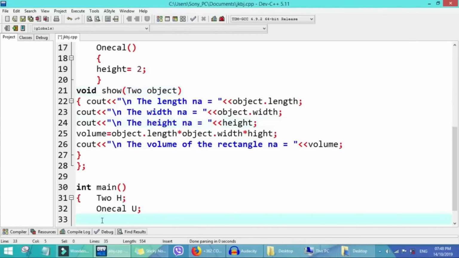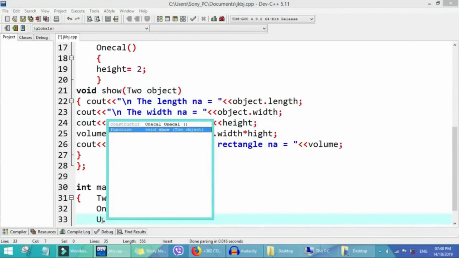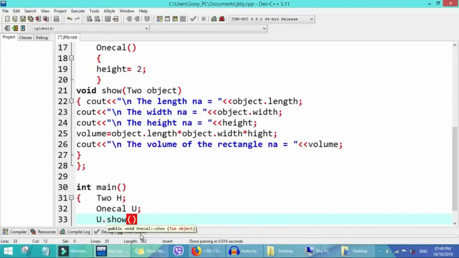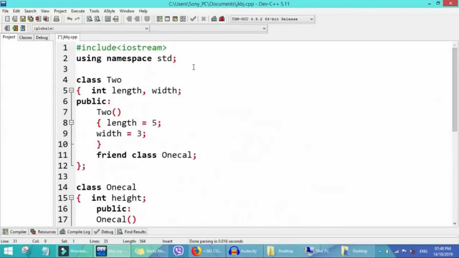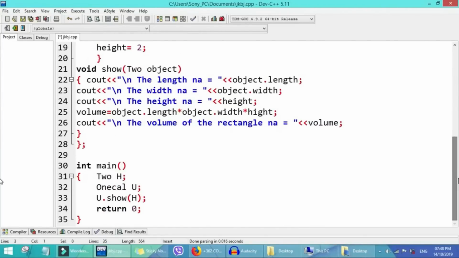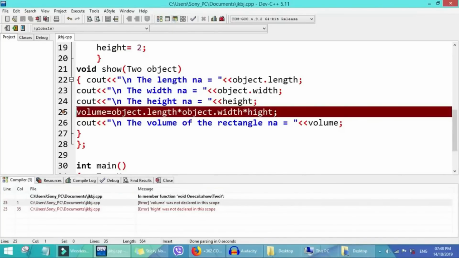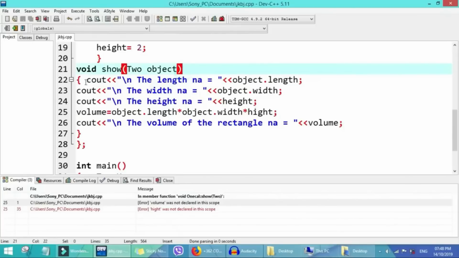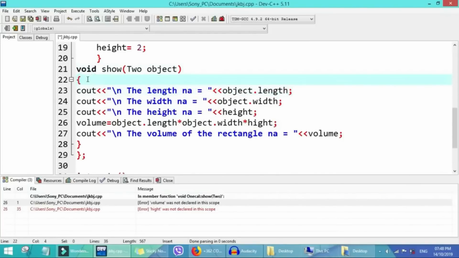So we say u dot show h, that is, you take h as the parameter, that is this h. We bring the length and the width from our first class. So if we don't forget anything, we'll try to run this program, see whether anything remains. Then hold on, okay, our volume, we need to declare our volume, where we say int volume. So we run them again.